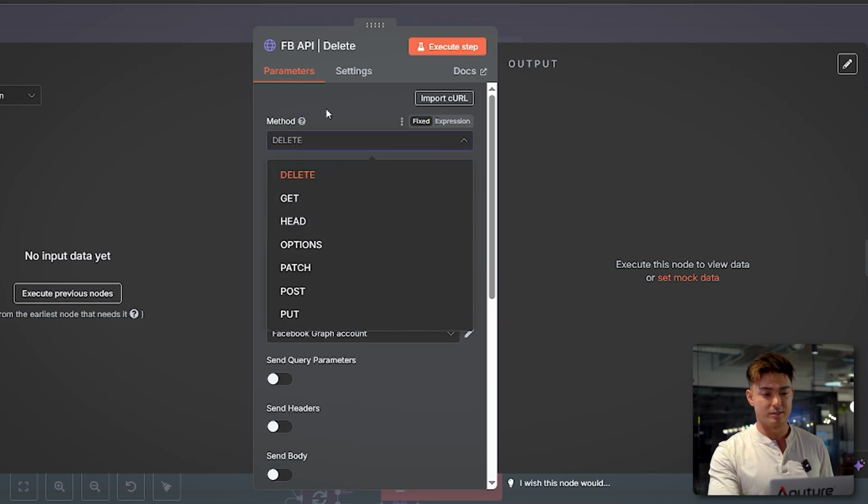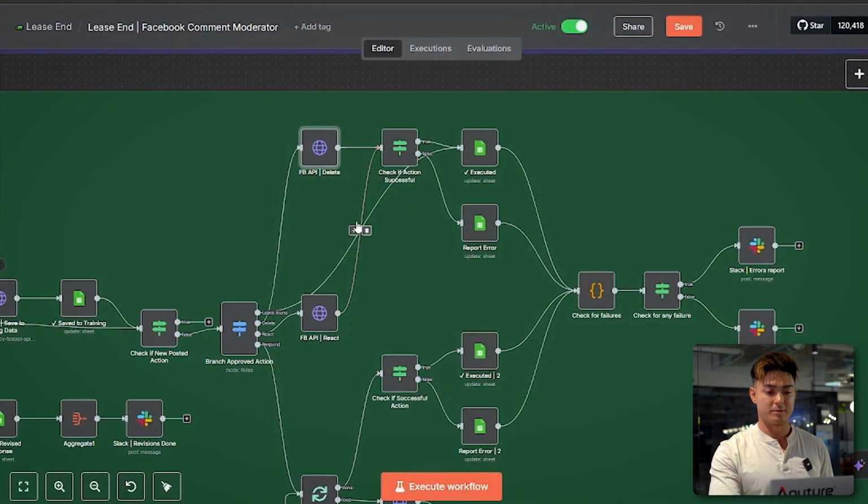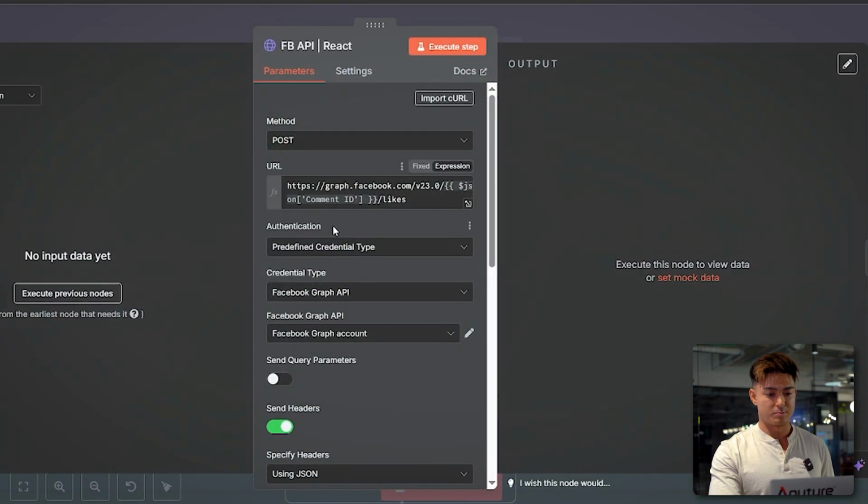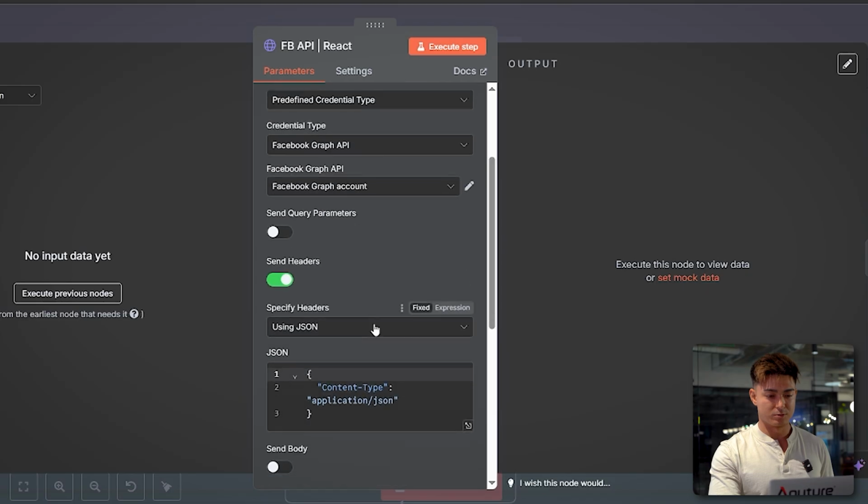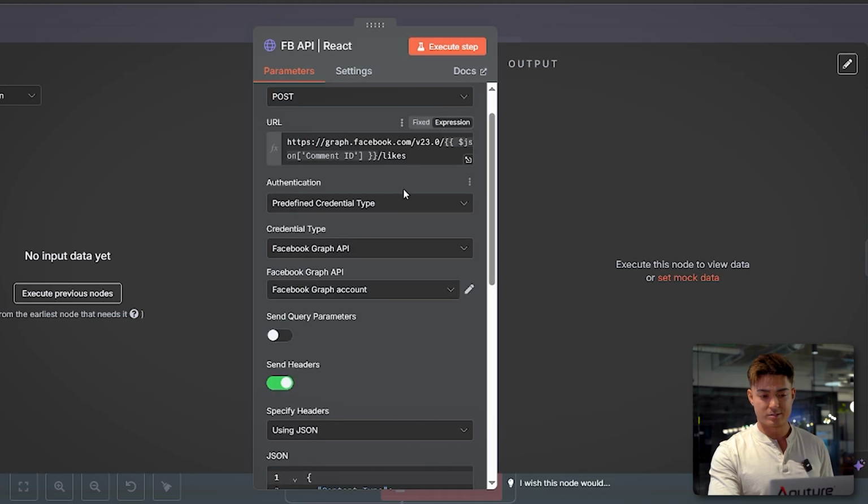Yeah, method delete. So the method is different. Here it's probably react, post likes. So yeah, there's very specific ways that it needs to be done. But again, with Claude, I'm able to have all these answers questioned, and it helps me sidestep any deep documentation dives that I would have to do without it.